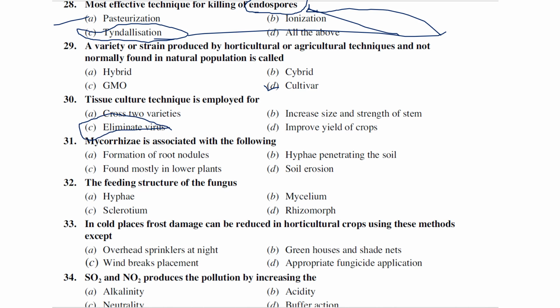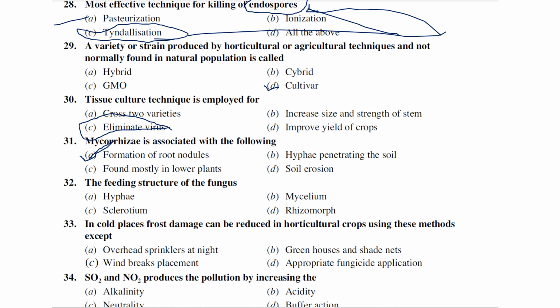Mycorrhiza is the association between: formation of root nodules, hyphae penetrating the soil, found mostly in lower plants, soil erosion. So mycorrhiza is generally the association with roots, right? Myco means fungi, rhiza means roots.